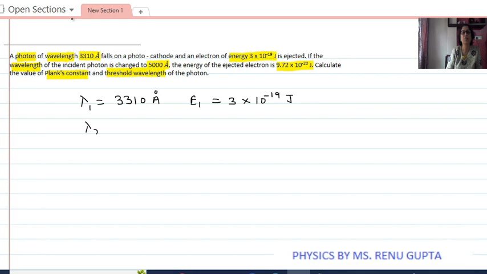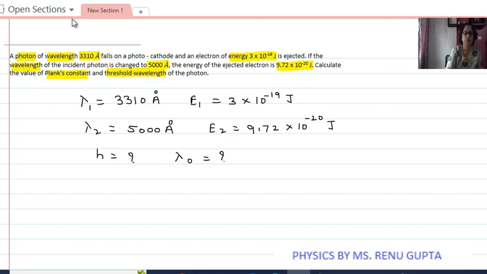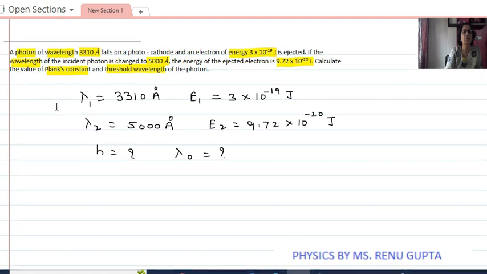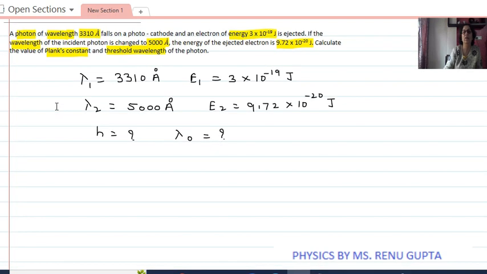Then wavelength 2 is equal to 5000 angstrom and energy of these electrons ejected is 9.72 into 10 to the power minus 20 joule. We have to find out the value of Planck's constant and threshold wavelength. So now, how to calculate these values? We will see the formula that has to be used.